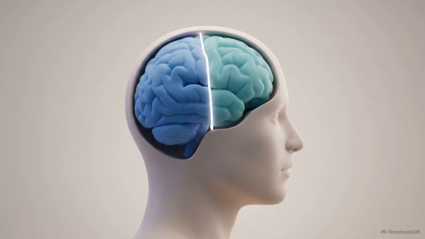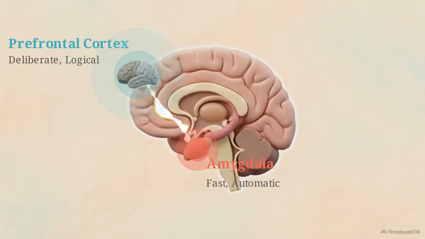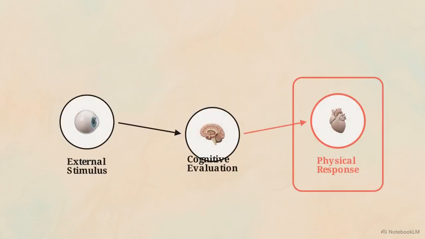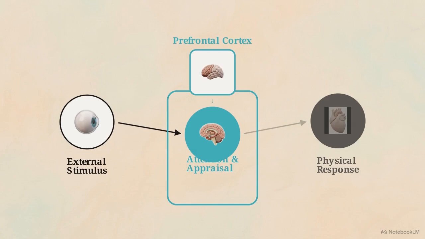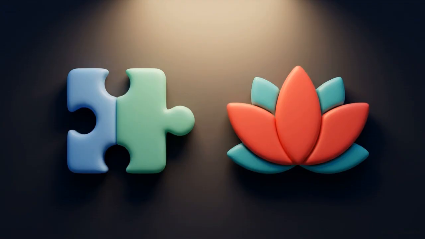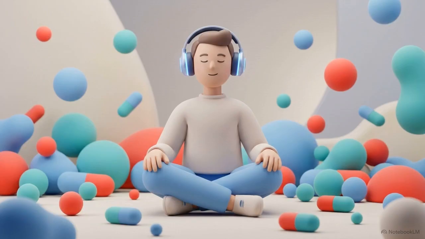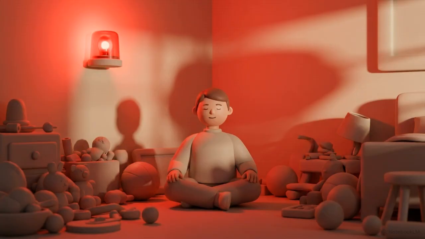A more effective approach targets the brain's internal conflict, the tension between the fast, automatic amygdala and the deliberate, logical prefrontal cortex. We can successfully intercept the process by moving back to the early stages of the timeline. This is where the prefrontal cortex can override the sequence. The first strategy is attentional deployment. This includes tools like distraction and mindfulness. By intentionally loading your working memory with neutral information, you filter out emotional intensity before it can fully form.